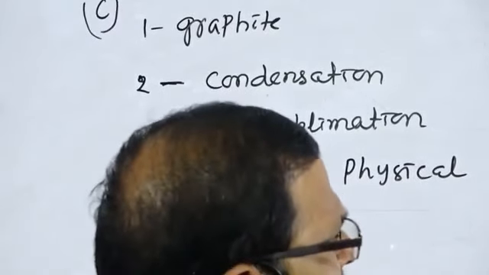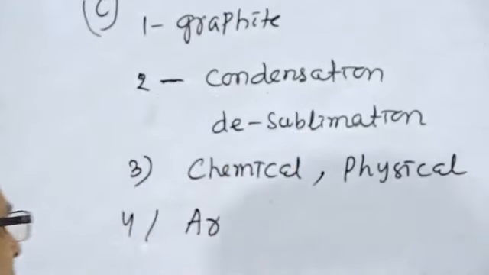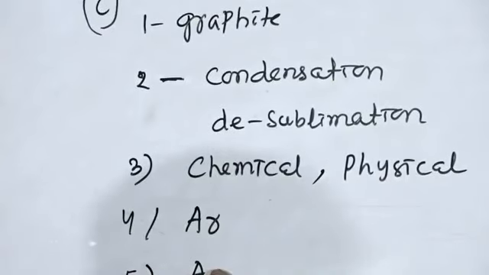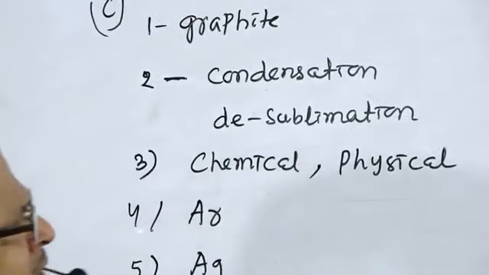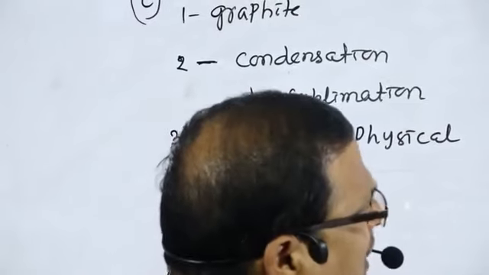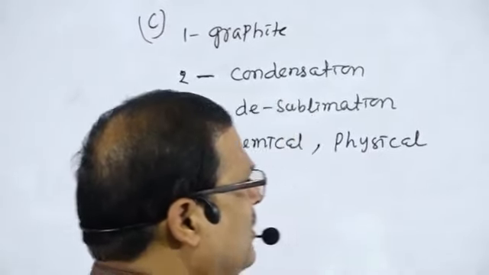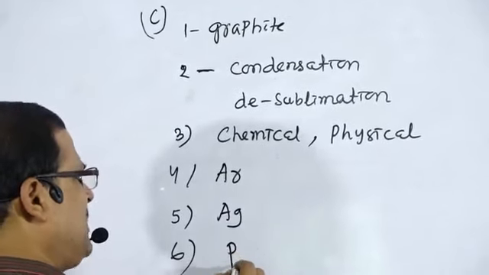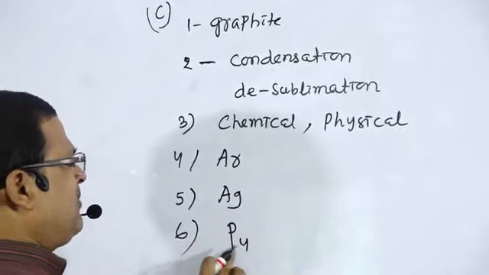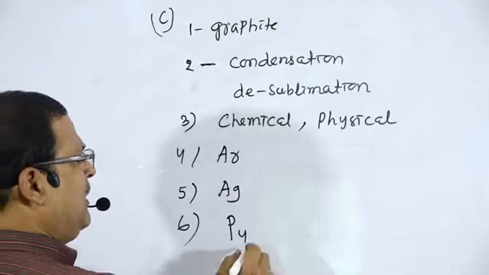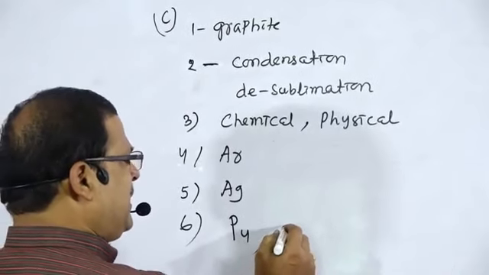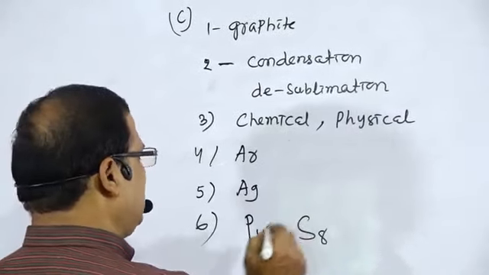Fifth one, which metal has the highest electrical conductivity, that is silver. Sixth one, give an example of a solid where atomicity is 4, that is P4. Atomicity means the number of atoms present in one molecule, and for atomicity 8, that is sulfur, S8.